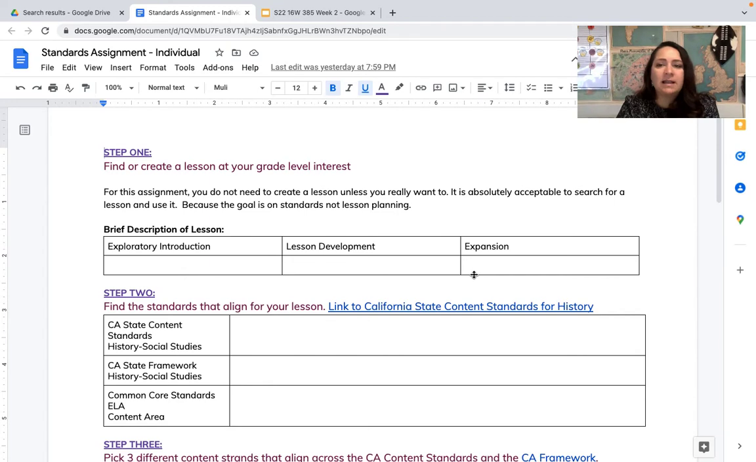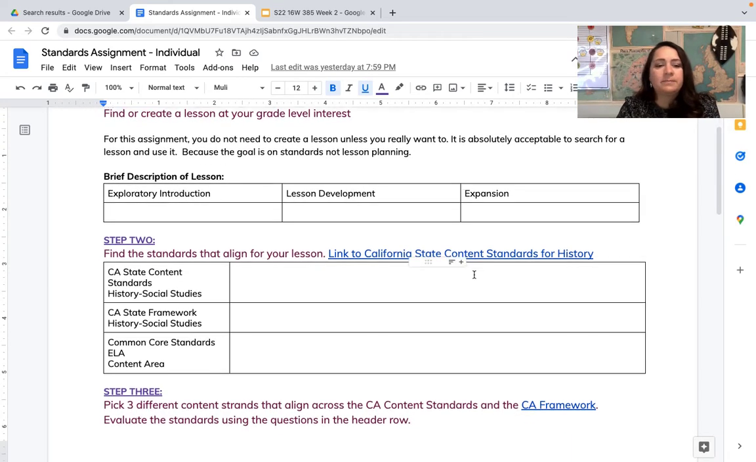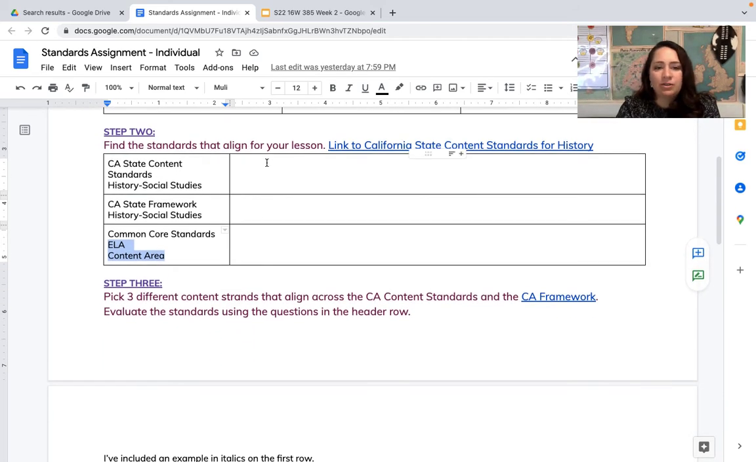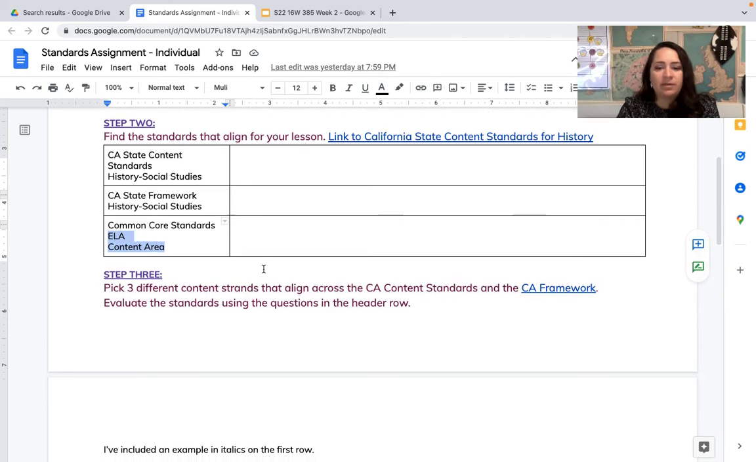But you can find a lesson just online. Don't use Teachers Pay Teachers. Don't use that. Okay? You can find any lesson in social studies, okay? Then you're going to find the standards for that lesson. This is the link to California content standards, okay? For the ELA standards, you can just Google Common Core standards. They're everywhere, okay? So you're just going to list the standards. You don't have to do anything with them.